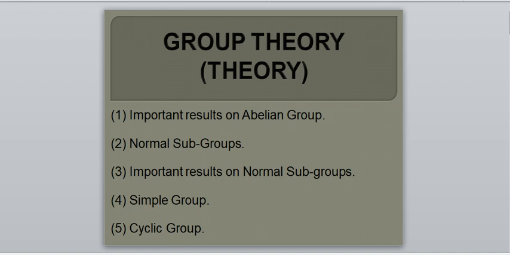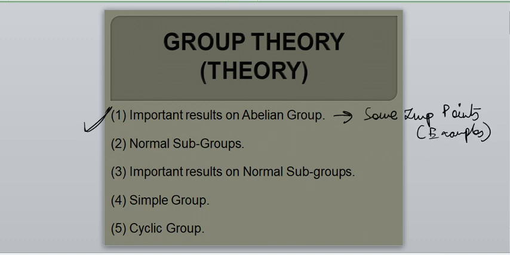So I'm back with a new part on group theory, and for this video the topic is already on the screen. The first one that we are going to talk about are important results on abelian group, some important points, or some examples, on abelian group. Next, normal subgroups, which means we spoke about subgroups, right?